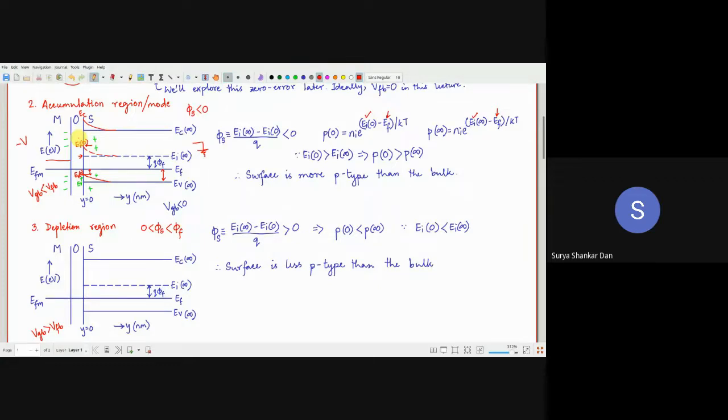Got it, Prithviraj? Now I think this is much simpler to understand. Yes, sir. This is another approach of seeing it from the particle motion perspective. Just electrostatic attraction happening, holes coming, meaning more p-type, and more p-type means EV will move closer to EF. In case of a diode, as Ashok had rightly pointed out, we saw that EF is moving towards EC. In case of field effect transistors, what we are observing is that the bands are moving towards EF. So if EV is moving towards EF, the rest will also move the same way, because the band gap remains the same.